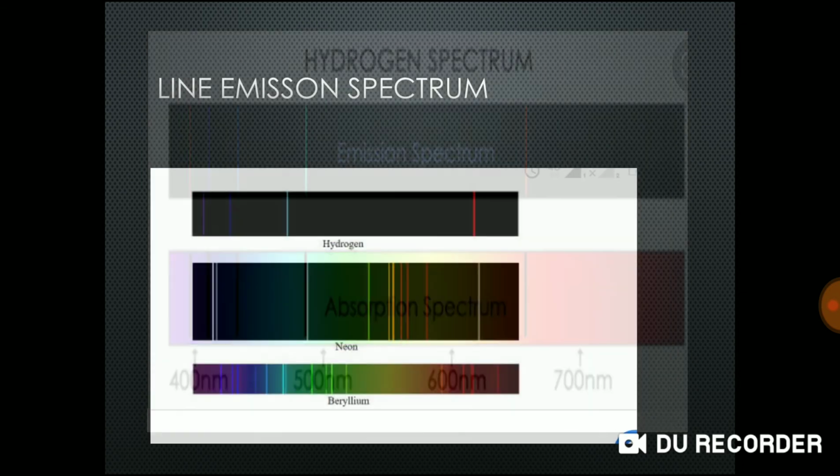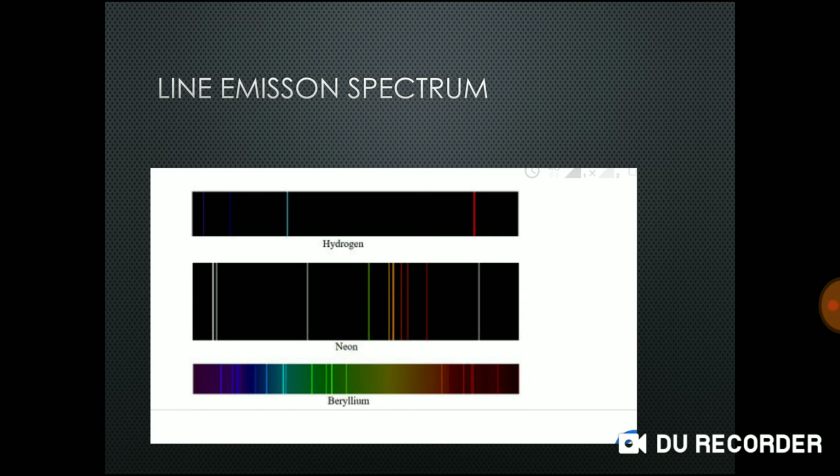Line emission spectrum is nothing but hot gas allowed to pass through the prism, we will get this spectrum. Hydrogen is an example, neon is an example, and beryllium. These are the examples for line emission spectrum.